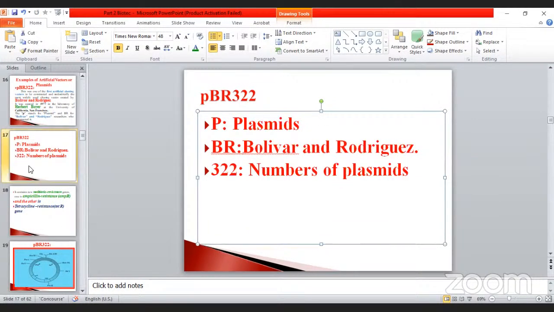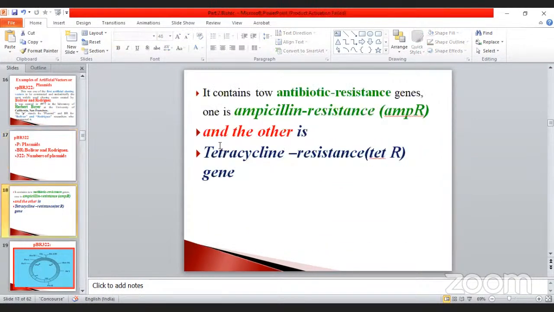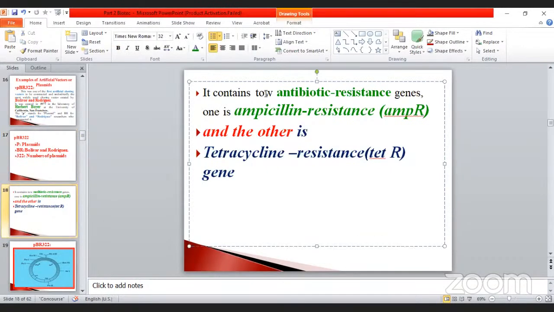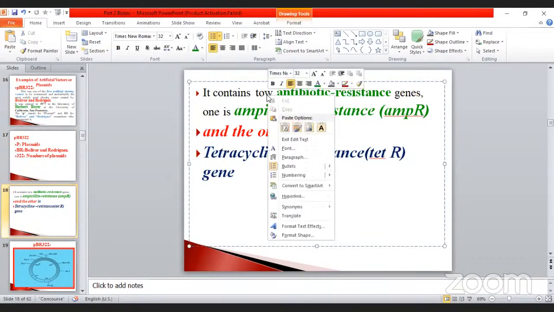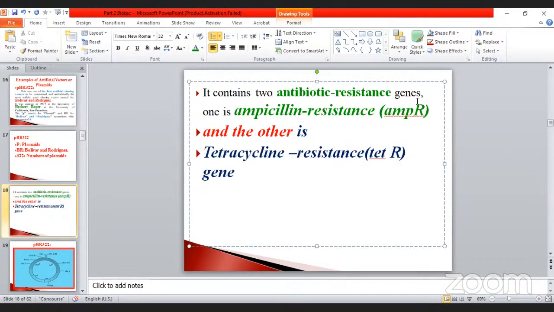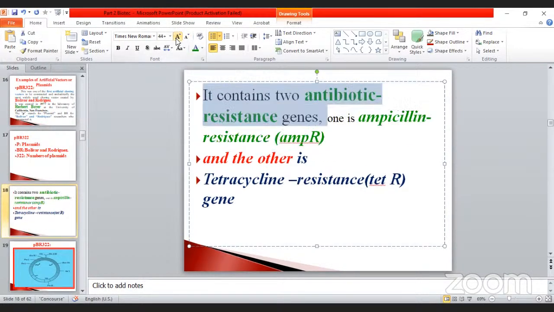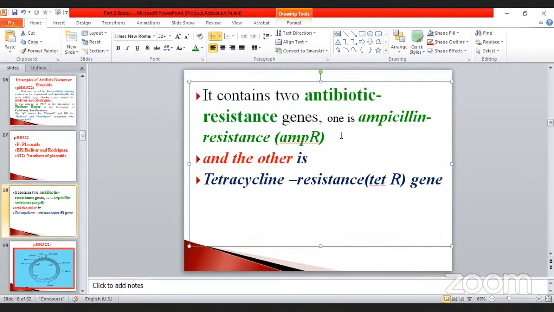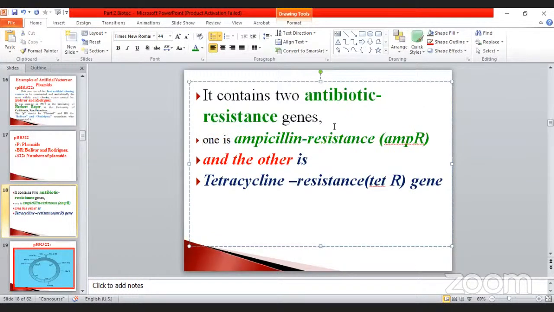Okay, they may ask the question. Are you clear now? See that one. It contains two antibiotic resistant genes. Don't forget. Sometimes they may ask the question, how many antibiotic resistant genes are present in pBR322? One is the ampicillin resistant gene, simply called AMP-R, and the other is the tetracycline resistant gene, simply called TET-R genes.